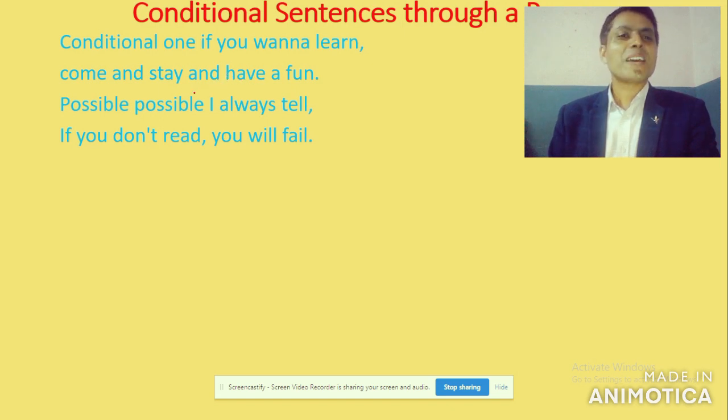Then what does conditional type 1 always tell? It tells the possible thing. It talks about real things. I always tell, if you don't read, you will fail. Isn't that a possible thing? Of course, if you don't read, you will fail. This is a possible thing. If you read well, you will pass the exam. Yes, if you don't read, you will fail the exam. So it always talks about the possible thing.